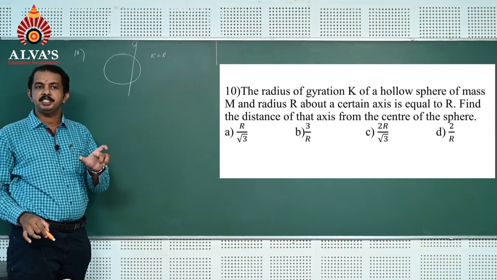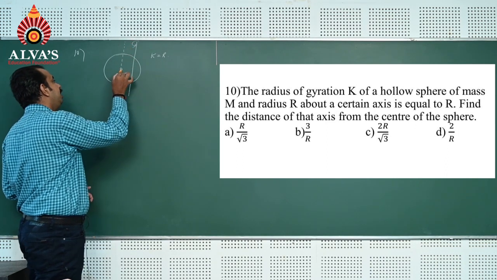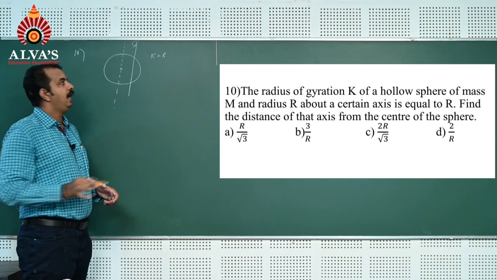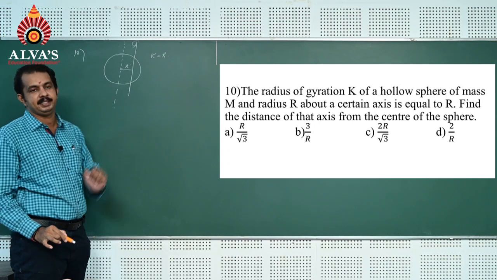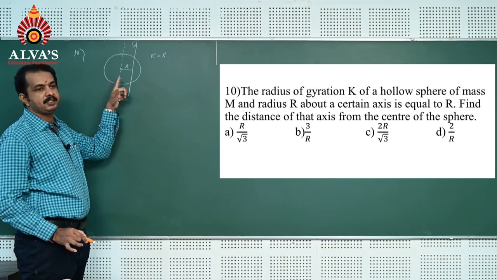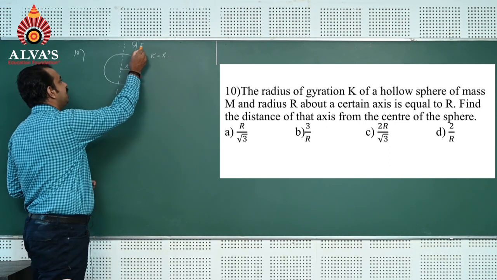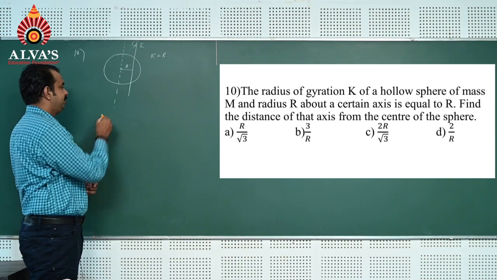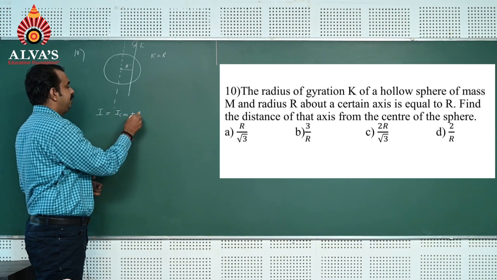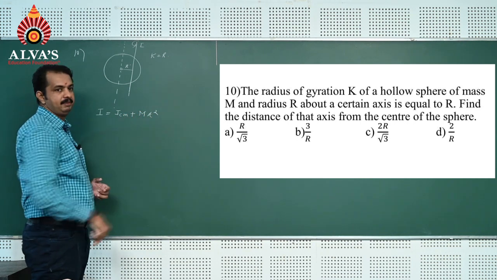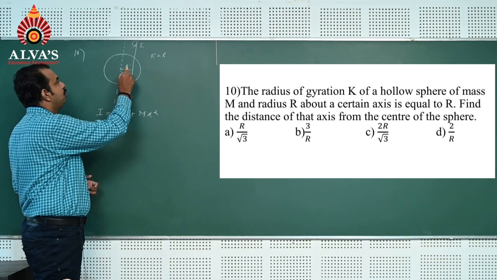To find the distance from the axis to the center of the sphere, we can create an axis passing through the center, and we can consider this distance as x, which is asked here. To find x, I can use the parallel axis theorem. The moment of inertia about this axis, I, is equal to ICM plus m into x square. I is mk square, the moment of inertia about the axis.